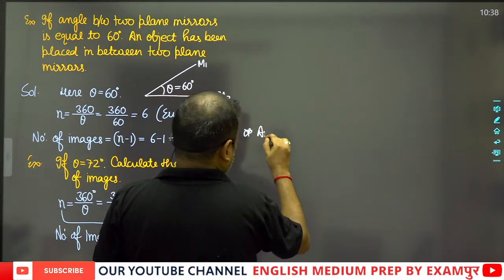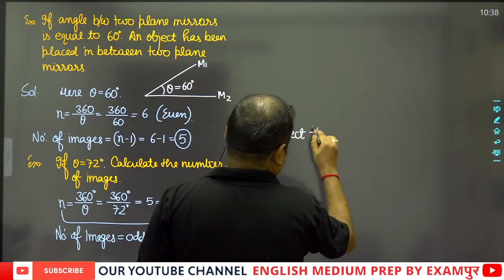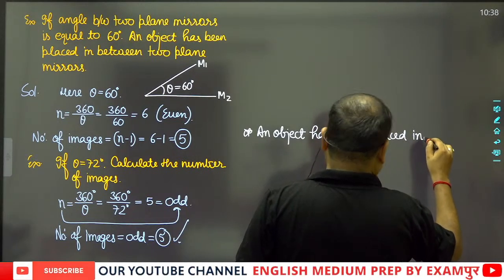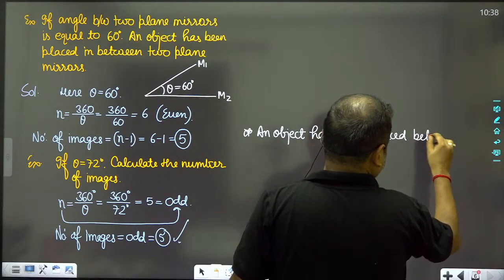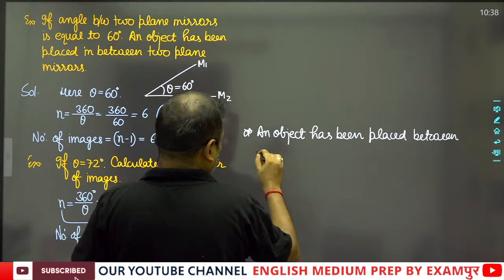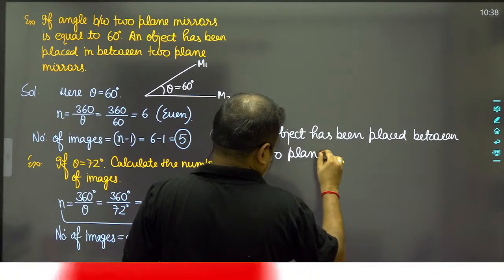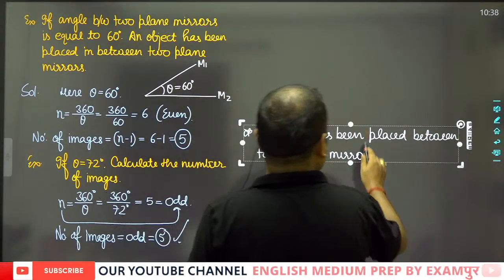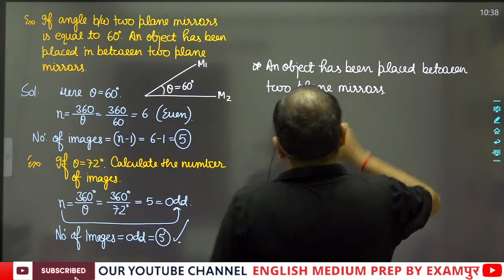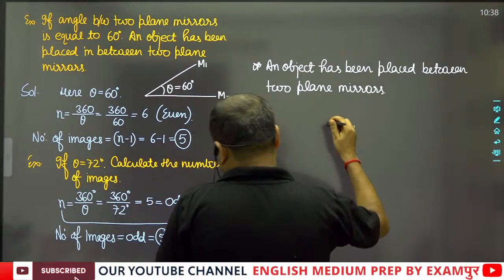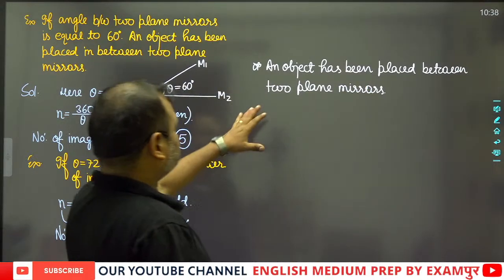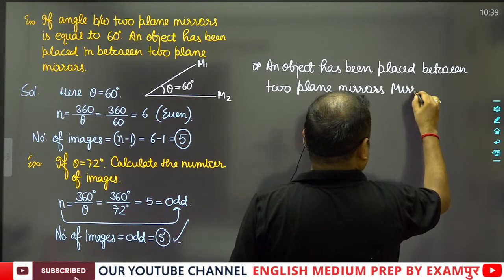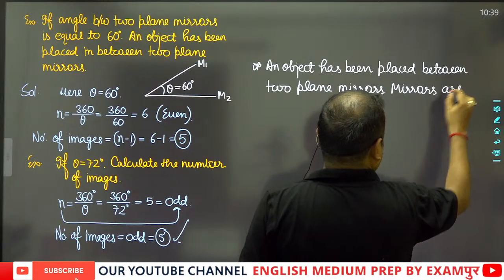Okay, so an object has been placed between two plane mirrors, and suppose that the mirrors are facing each other.